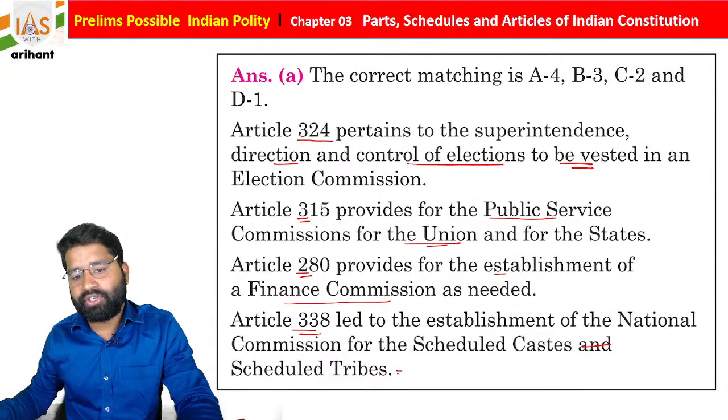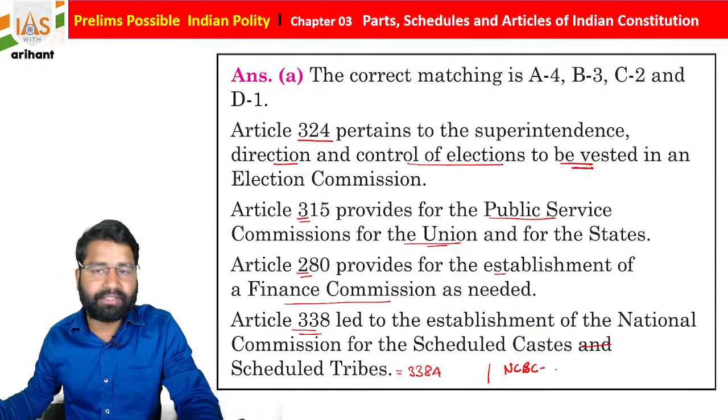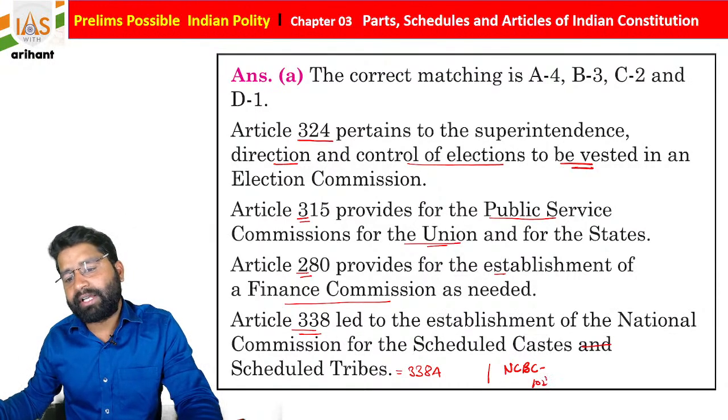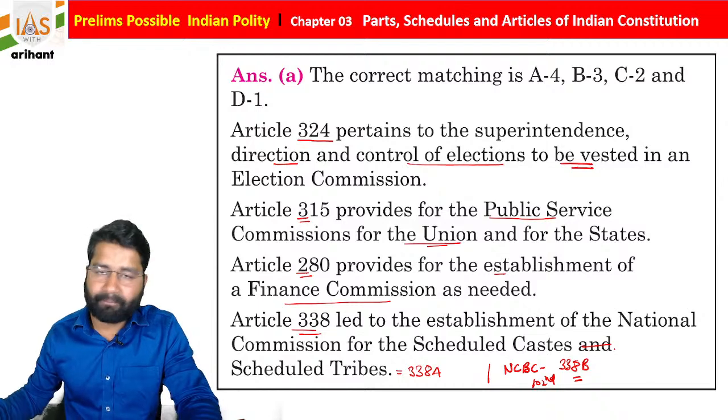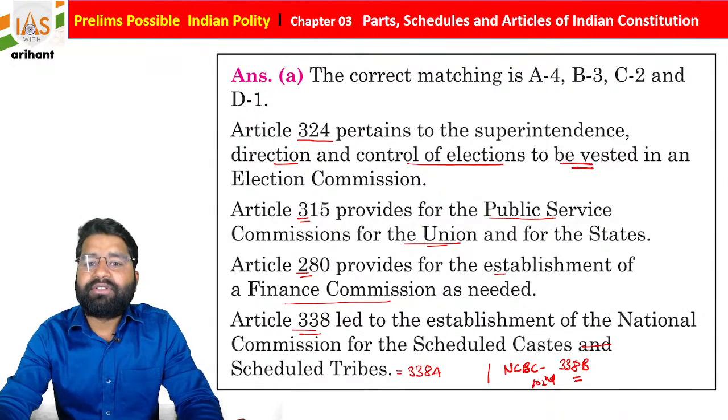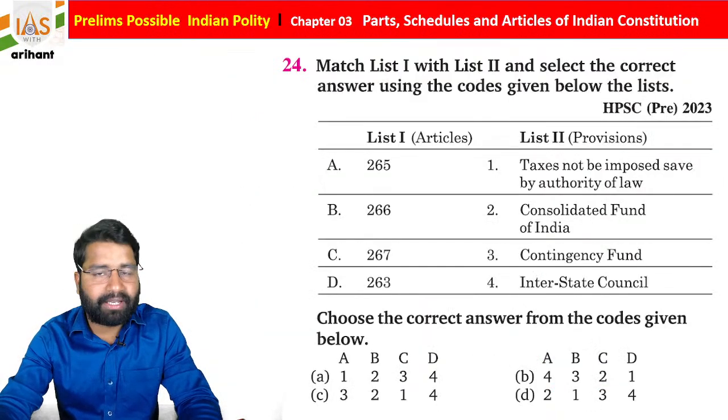For Scheduled Tribe there is a specific article, that is Article 338A. And the National Commission for Backward Class was also created by the 102nd Constitutional Amendment Act, and Article 338B was added under the same. I hope you all are getting it. So this is about the question as well as the explanation part.